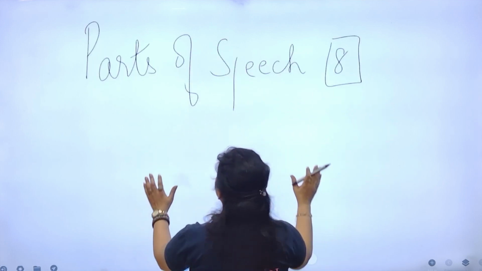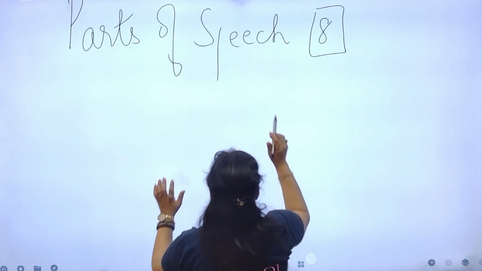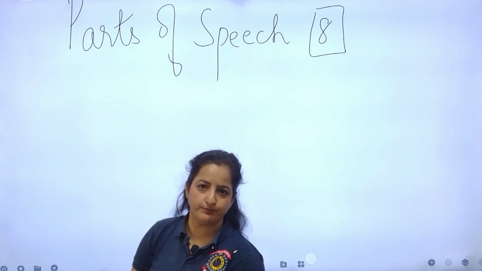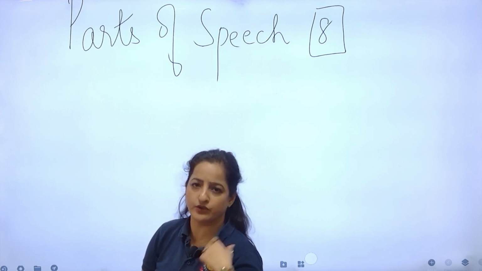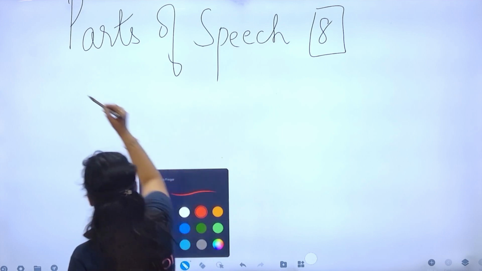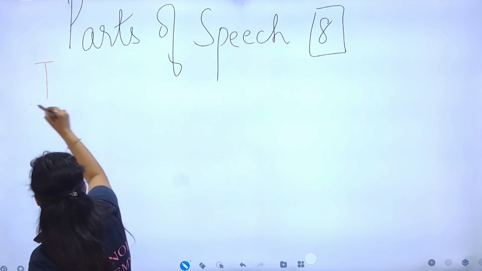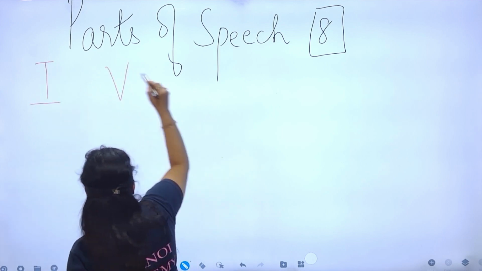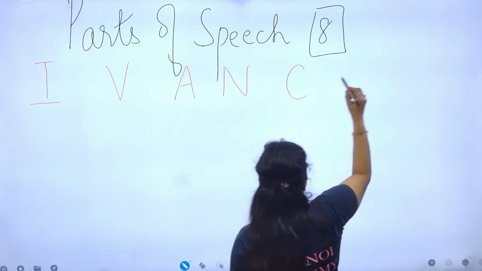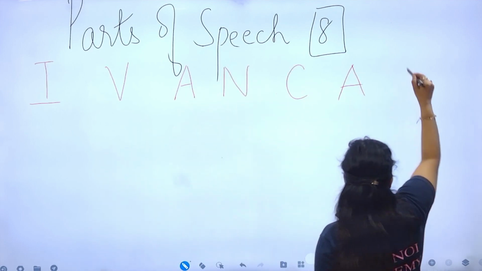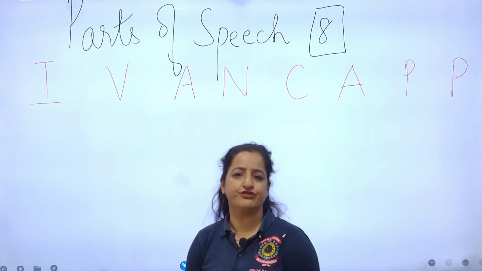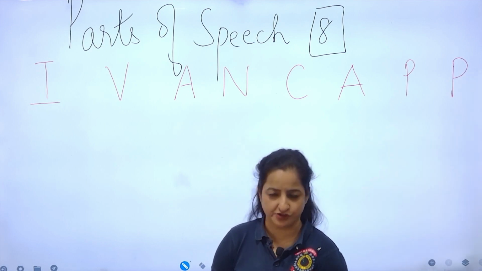How do we remember these 8? I'm going to give you a short form, Ivan cap. This is how you remember the 8 parts of speech. So if I change the color, I, V, A, N, C, A, P, P. This is just a short form to remember the 8 parts of speech.